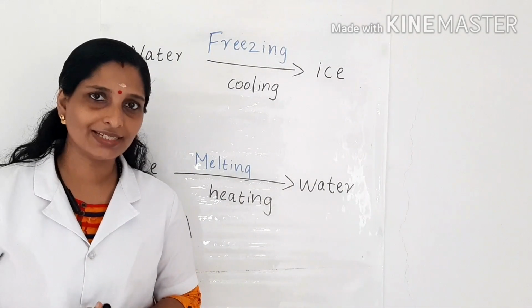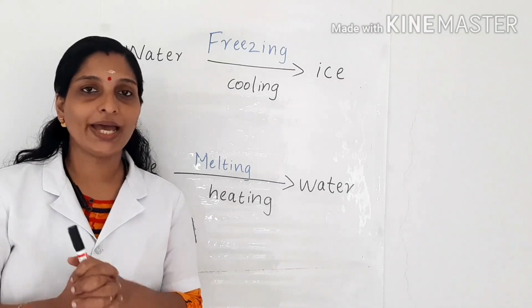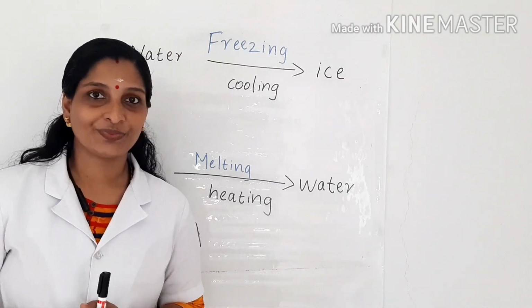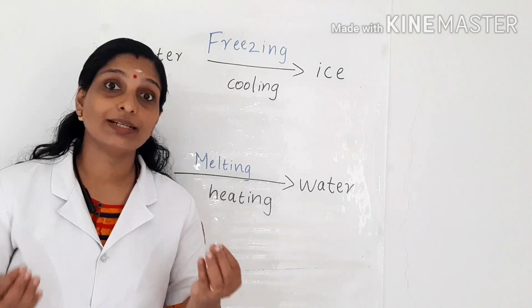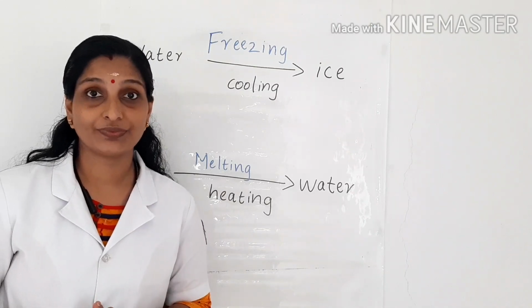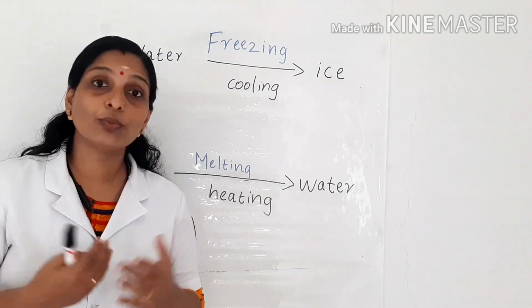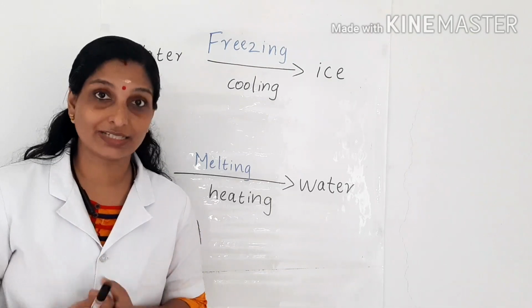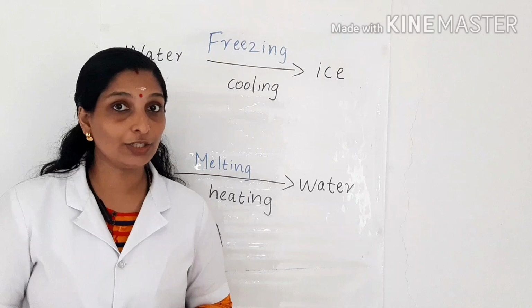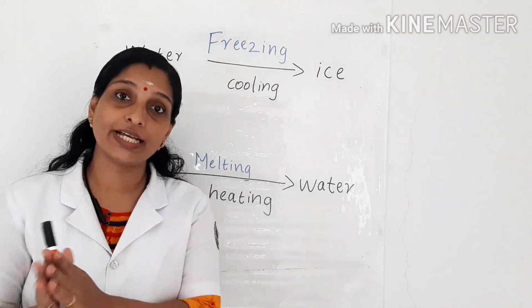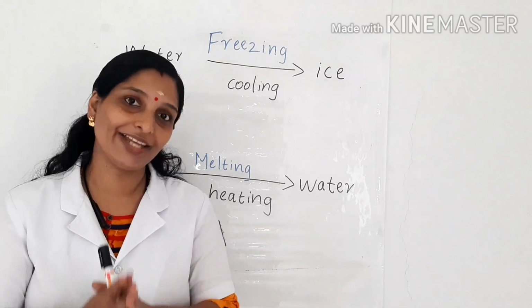You may have heard this word melting before. Do you remember that? Sometimes your parents will buy chocolates for you. Some chocolates will get melted after some time. If we keep that chocolate outside for more time, it gets melted. So your parents will tell you, keep that chocolate inside the refrigerator for a while and then use it.